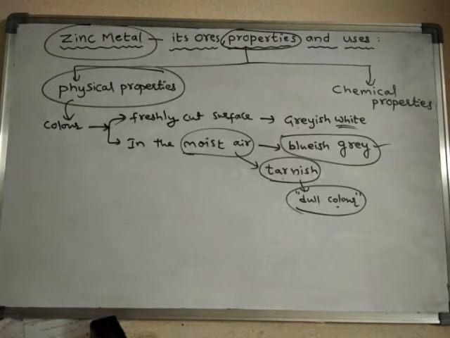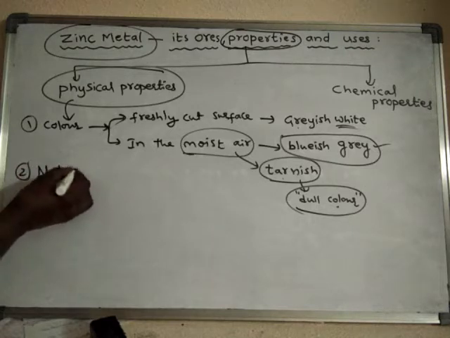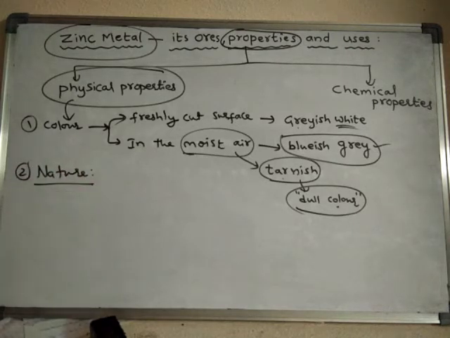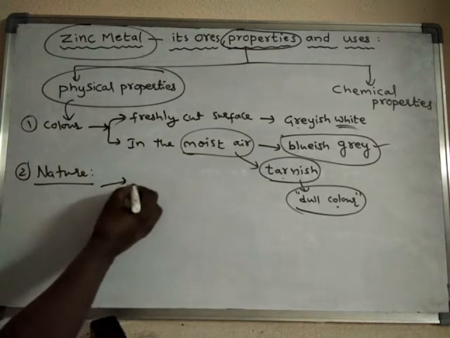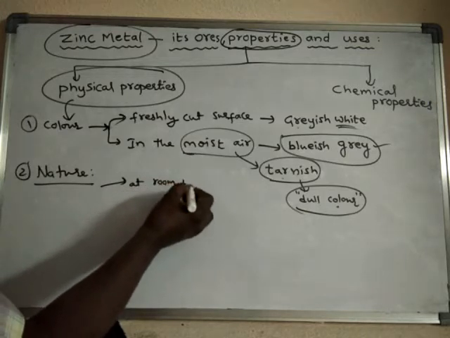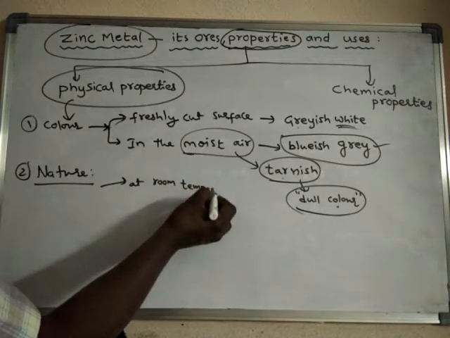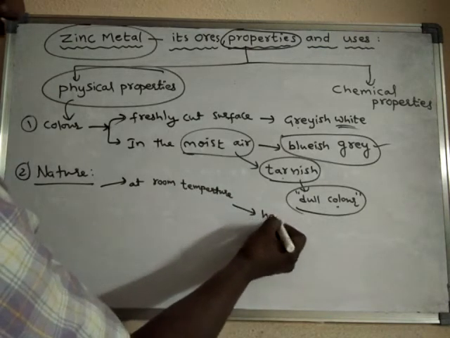Now the second physical property is nature. If you discuss at room temperature, zinc metal is a hard crystalline solid.